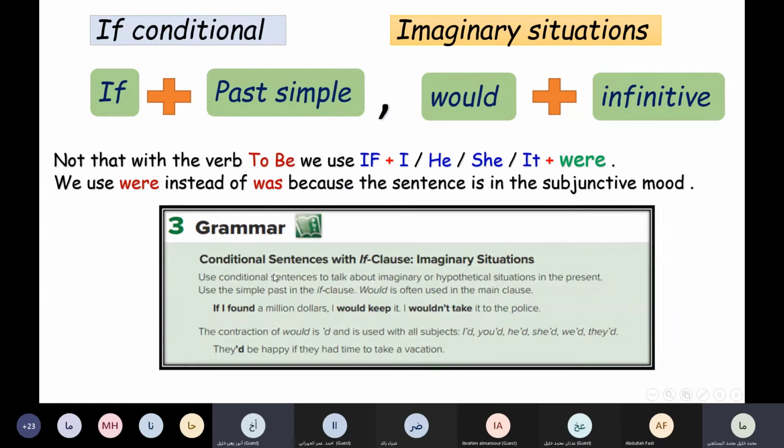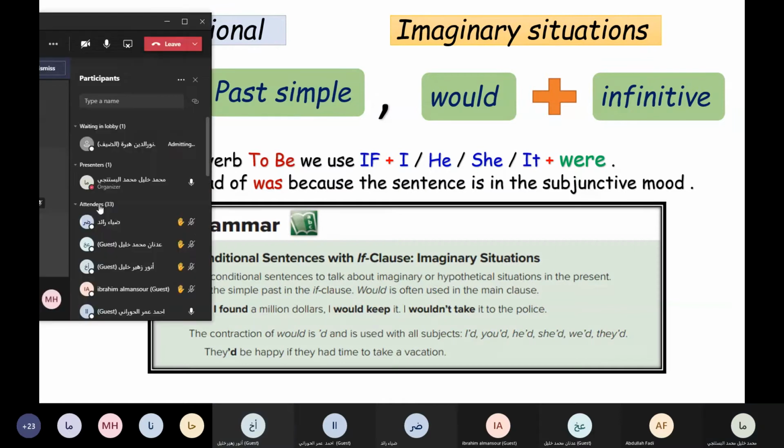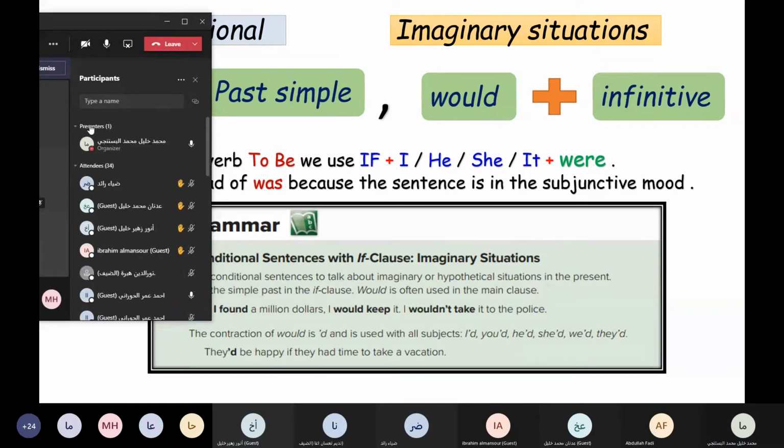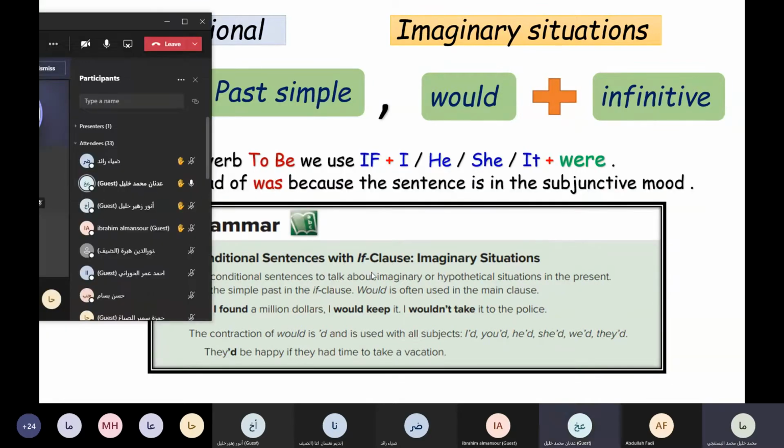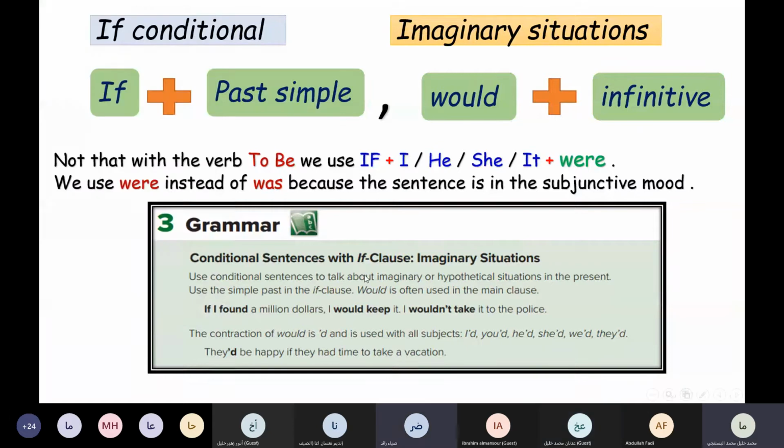Good. Now, who can read the next explanation here about the conditional sentences with if clause, the imaginary situations? Read, Diya.